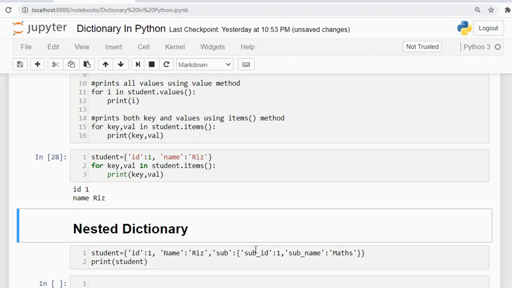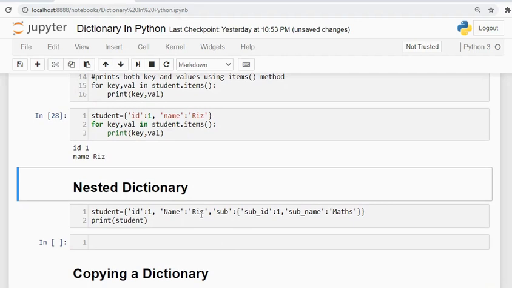Suppose maths is given the ID 1, and English is given the ID 2. To understand which subject this student studies, it will be easier if we assign the ID to it.